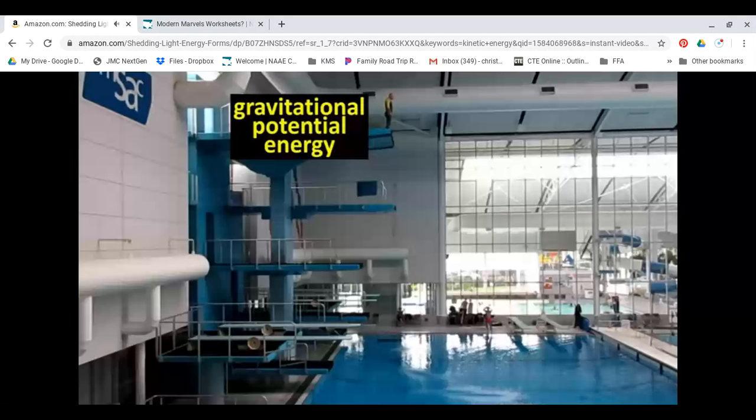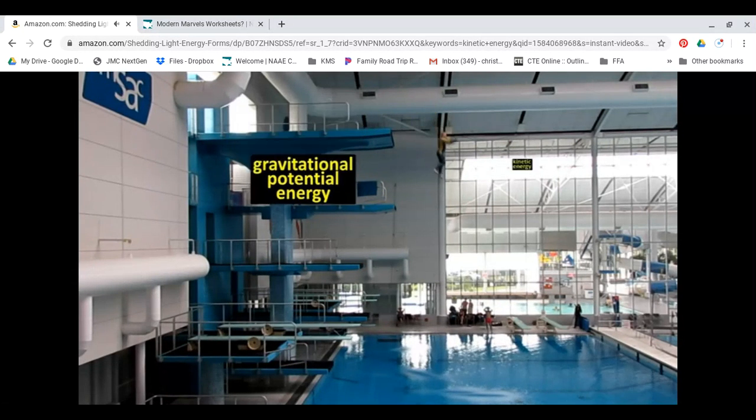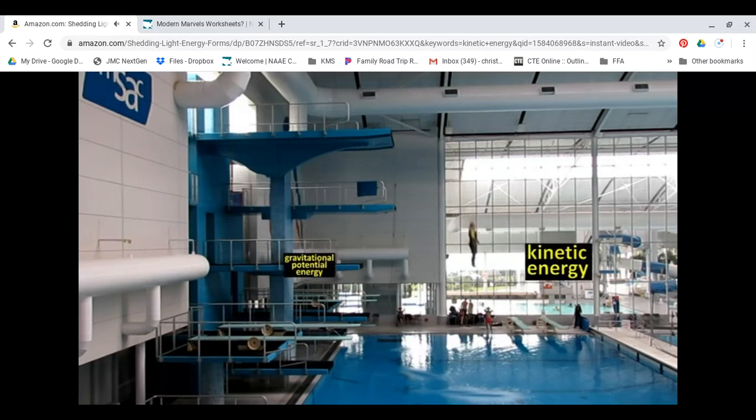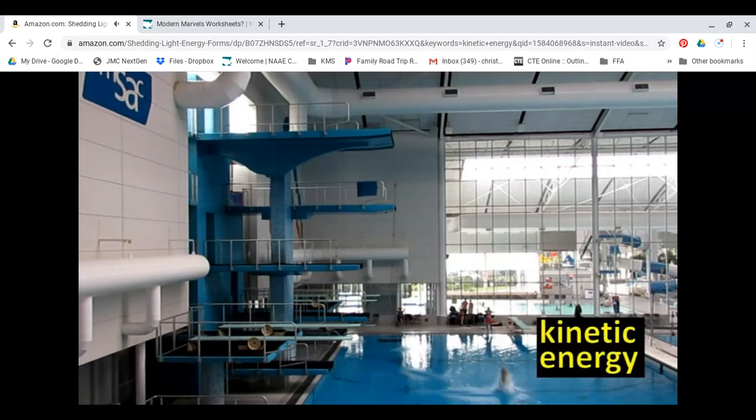So, standing here 10 meters above the water, I've got gravitational potential energy, but no kinetic energy. When I jump off, my gravitational potential energy decreases and my kinetic energy increases as I accelerate downwards.